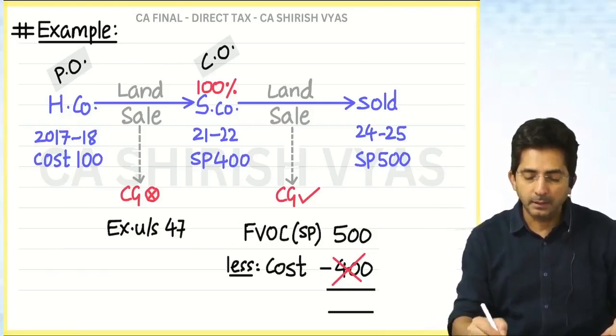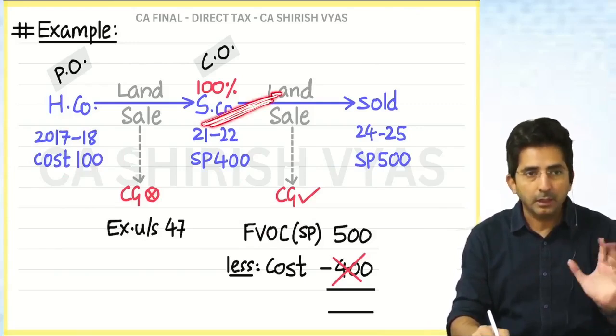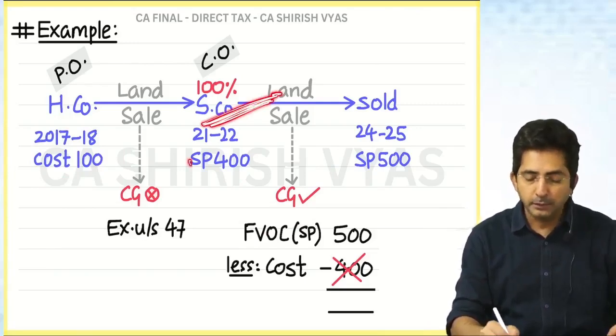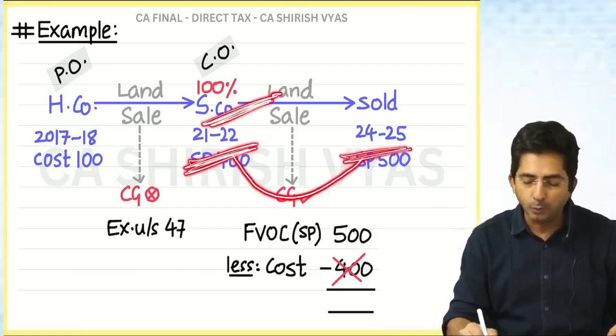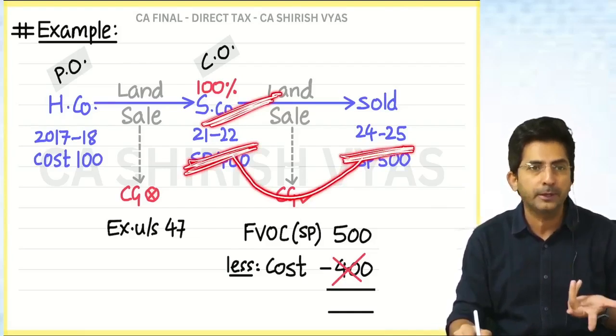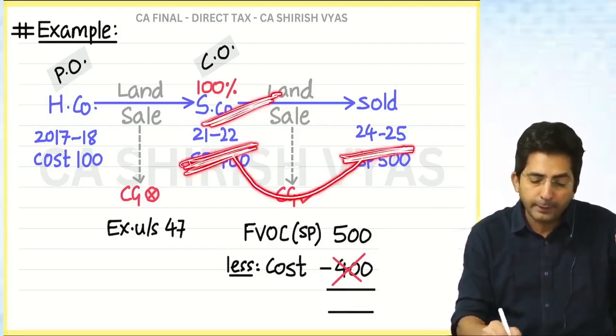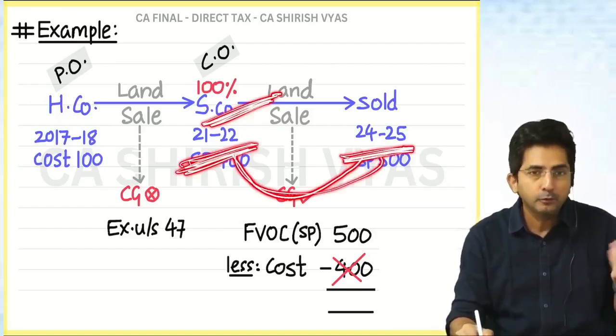See, generally, if subsidiary company is selling, generally the period should be counted like this. Subsidiary got the land in 21-22, it sold the land in 24-25. This is the way you should count the period. Like if I am a subsidiary, I will think like this only. I got in 21, I sold in 24. So I will count like that.